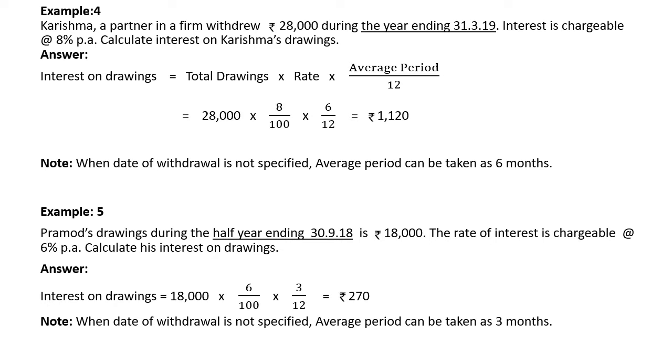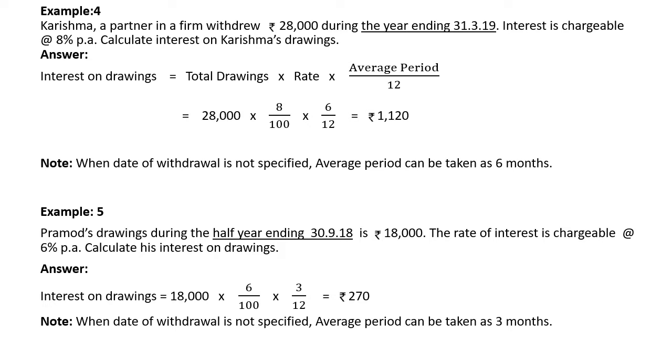I have underlined one word, the year ending 31/3/19. It means they are following the financial year, and that is for the year ending. It means 1 year they are following. So how to calculate interest on drawings? Interest on drawings equals total drawings into rate into average period divided by 12.